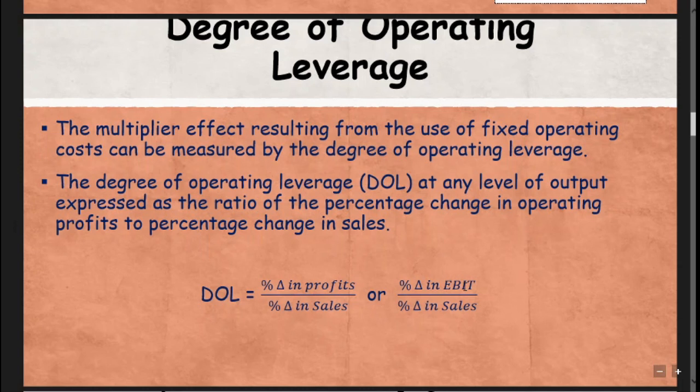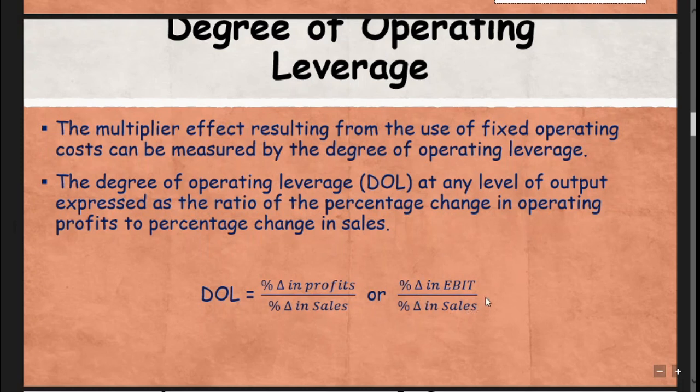That means by using the fixed operating cost, what changes may occur in EBIT due to the change in sales. That's the formula. So degree of operating leverage is equal to percentage change in EBIT divided by percentage change in sales.